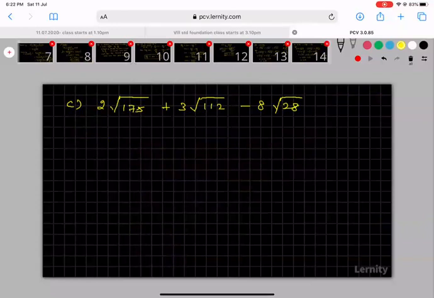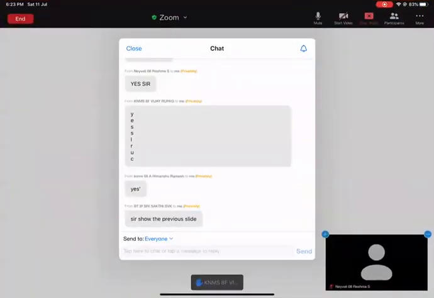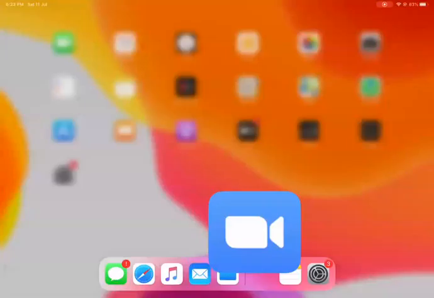Please give the answer for this. What is the answer for this? Show the previous slide.